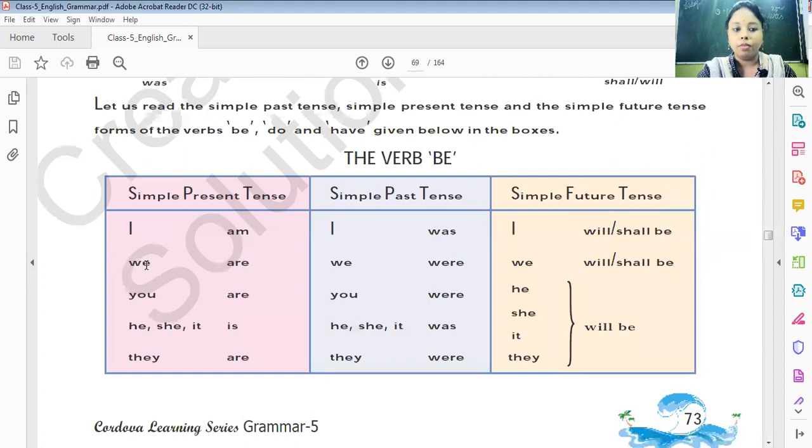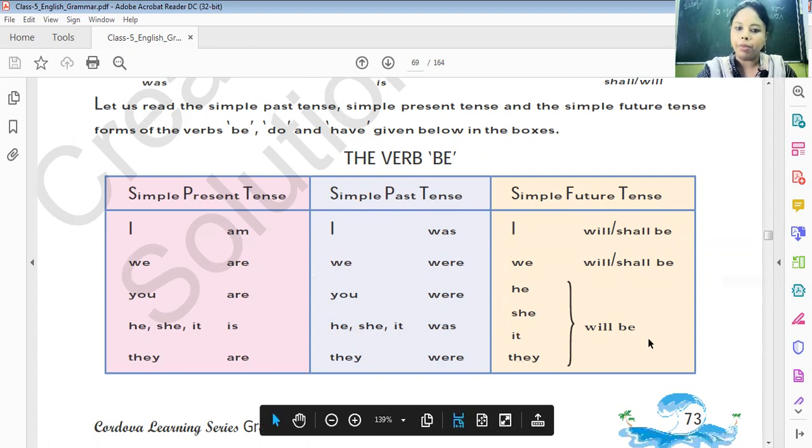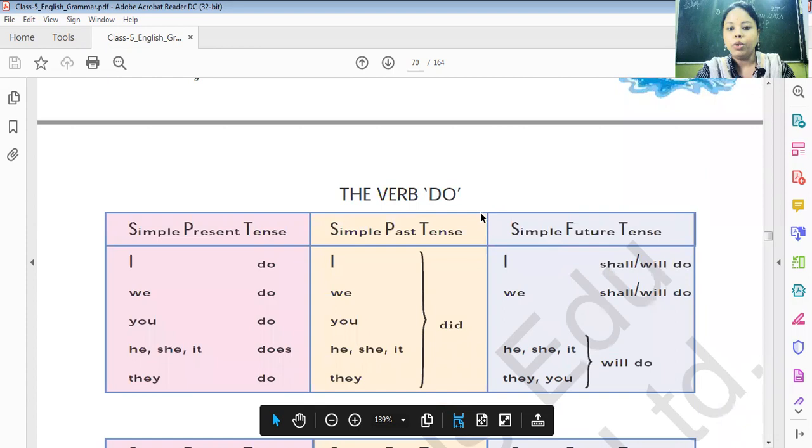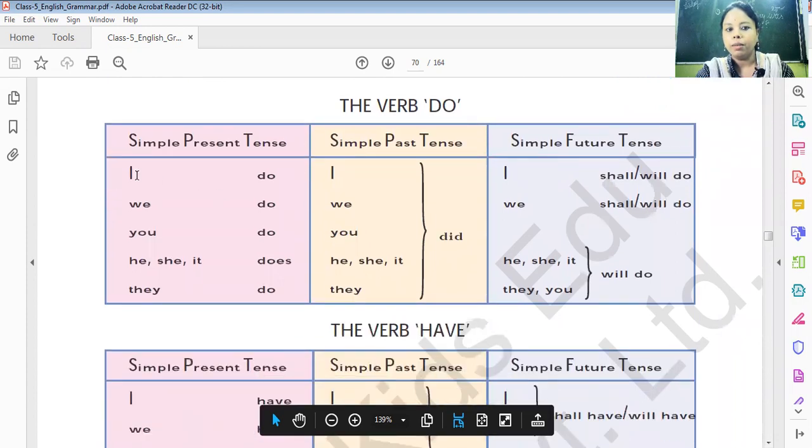With we, we have to use are. With we, in simple past tense, we have to use were. We were. We shall be. You are. You were. He, she, it, they will be. He, she, it is. He, she, it was. They are. They were.